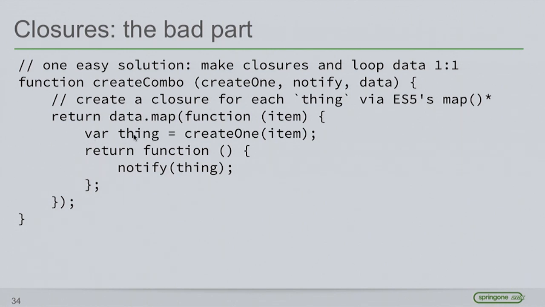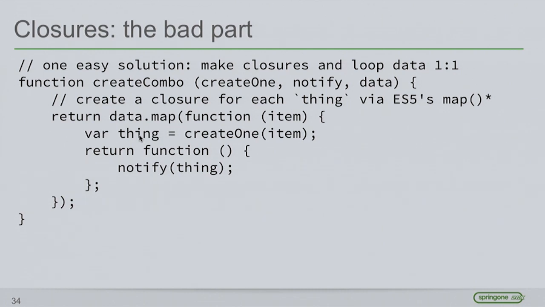So here you can see we're declaring var thing as we were before, but we're doing it inside of a function this time. When this function is created, it's going to have a local variable thing, so that when this function executes, this is the one that closes over thing, and there's a one-to-one relationship between this function and this thing.